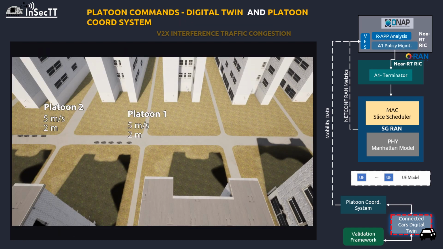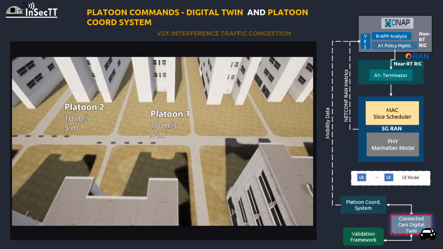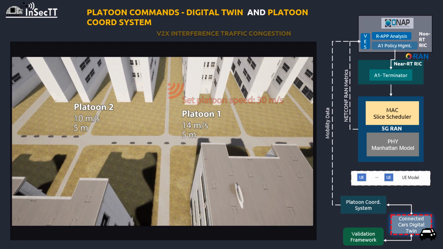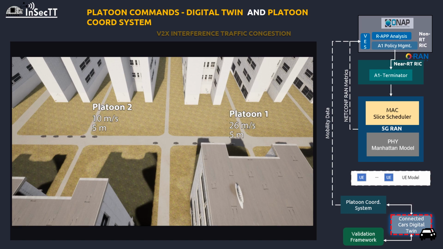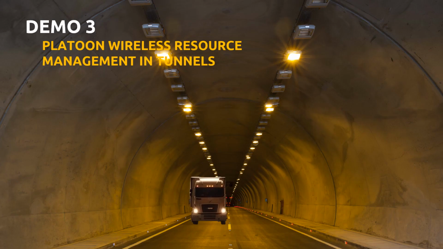Connected Car's digital twin platform can receive various commands from a platoon coordination system to change their behavior. Initially, both platoons in the scenario are moving at 10 meters per second. The speed command is sent to platoon 1 and increases the speed of the vehicles within the first platoon up to 30 meters per second. The inter-vehicle distance of the vehicles within the scenario can also be changed. The commands from the platoon control center can be used to monitor the traffic and adjust the platoons with the aim of enhancing safety and traffic flow. The last use case is the platoon wireless resource management in tunnels that we will see next.